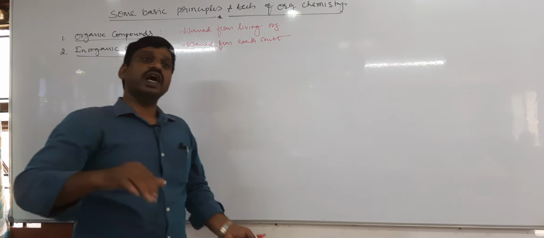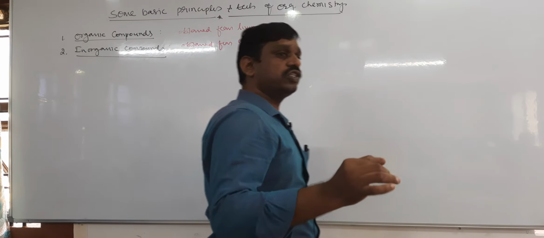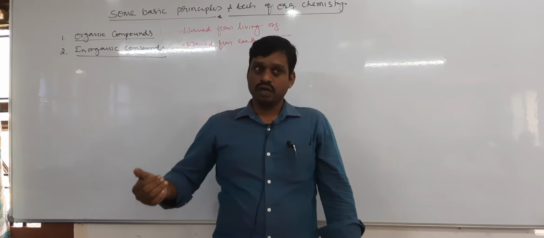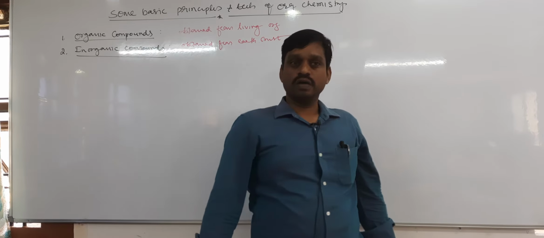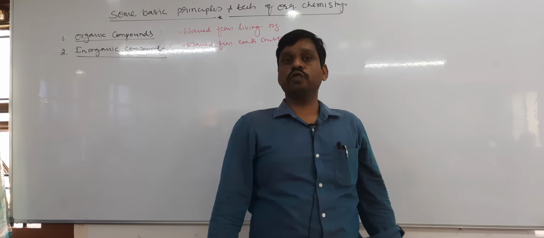Then later, to explain organic and inorganic compounds, the scientist Berzelius gave the theory called vital force theory.